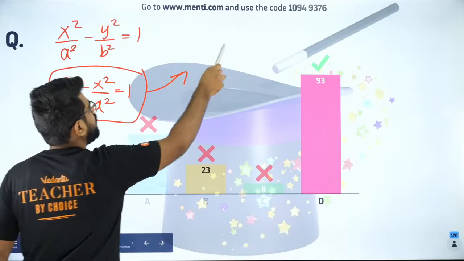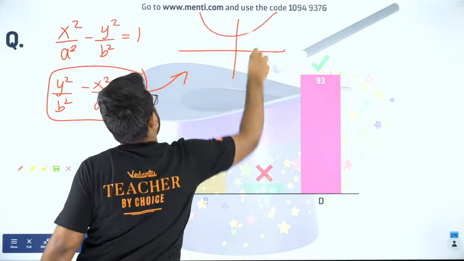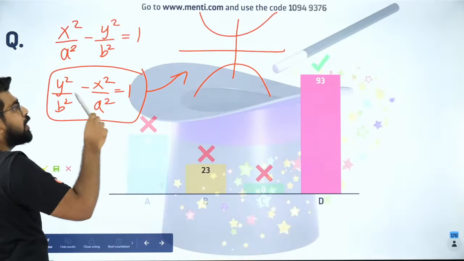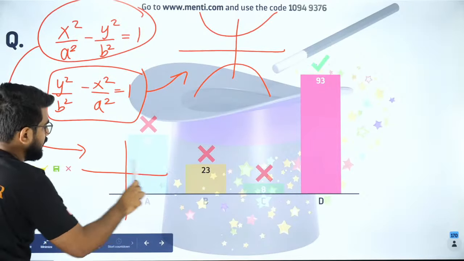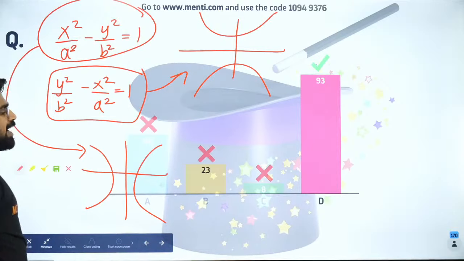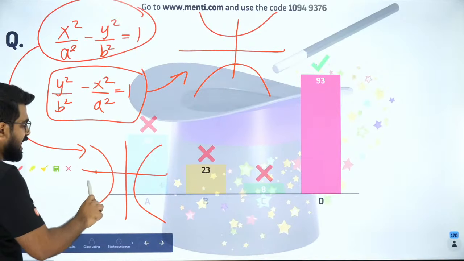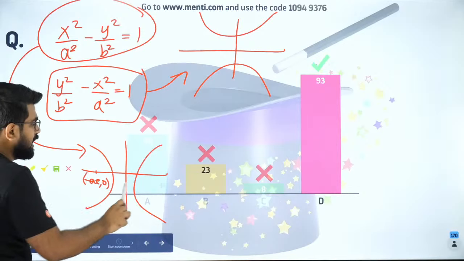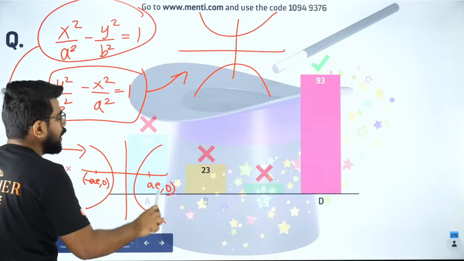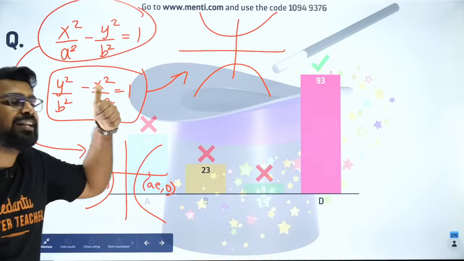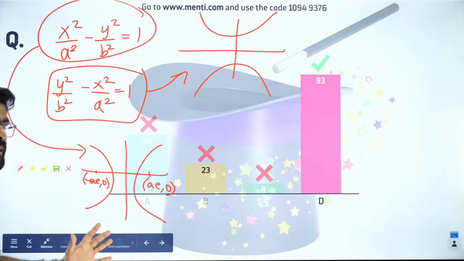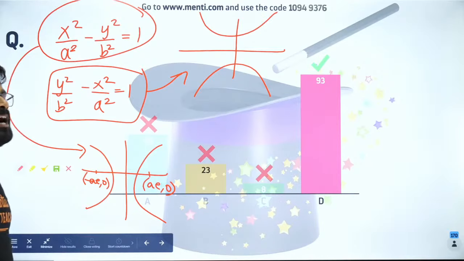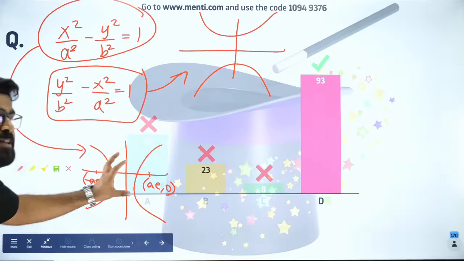This is the conjugate one, which looks like this. But what I gave you in the question, Aishwarya, was this one. So it will be a normal hyperbola, which will be looking like this. So the foci of this will be minus ae, 0 here, and here it will be ae, 0. So it will be plus or minus ae, 0. Did you guys understand that, everybody? Did you all like it? So Aryan, xy equal to c square is called a rectangular hyperbola. That is different. Did you all understand this now?